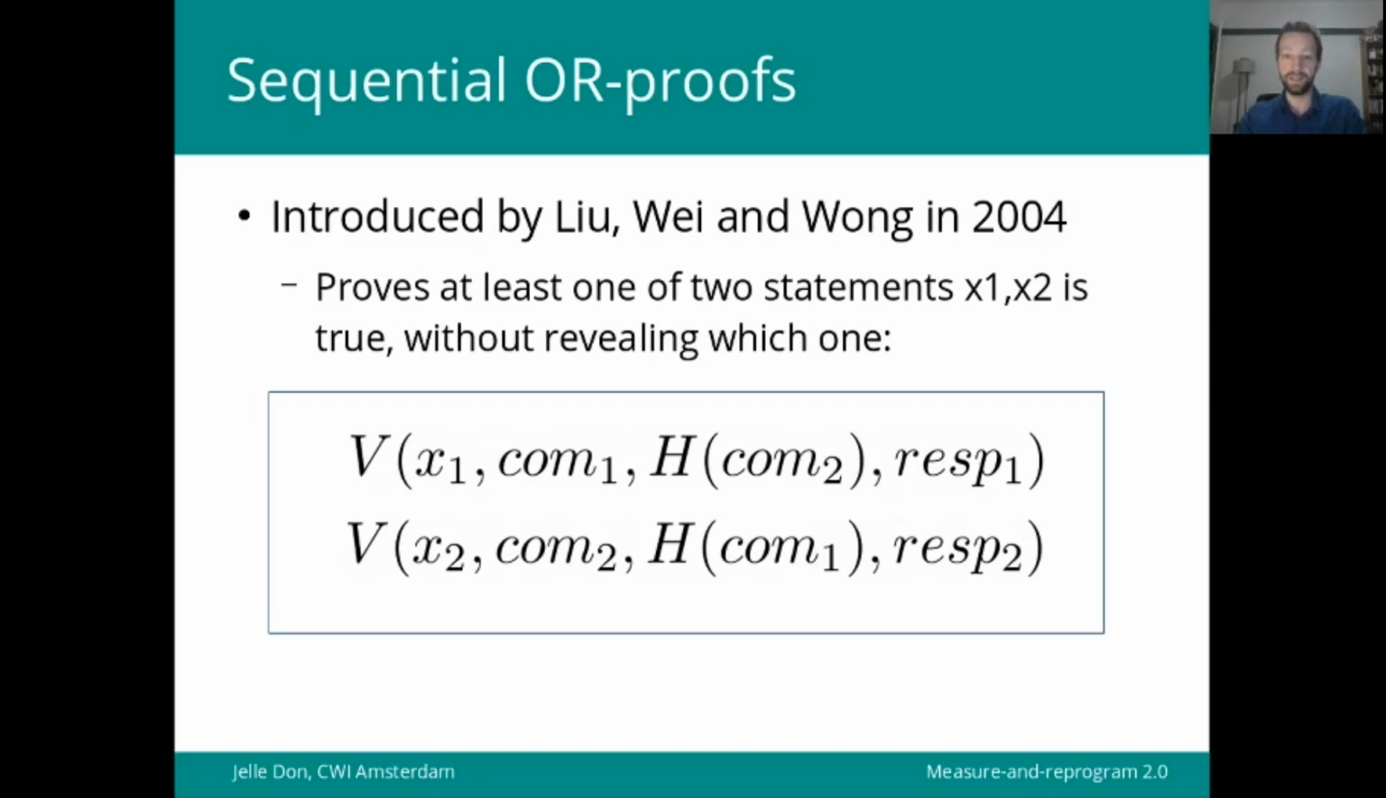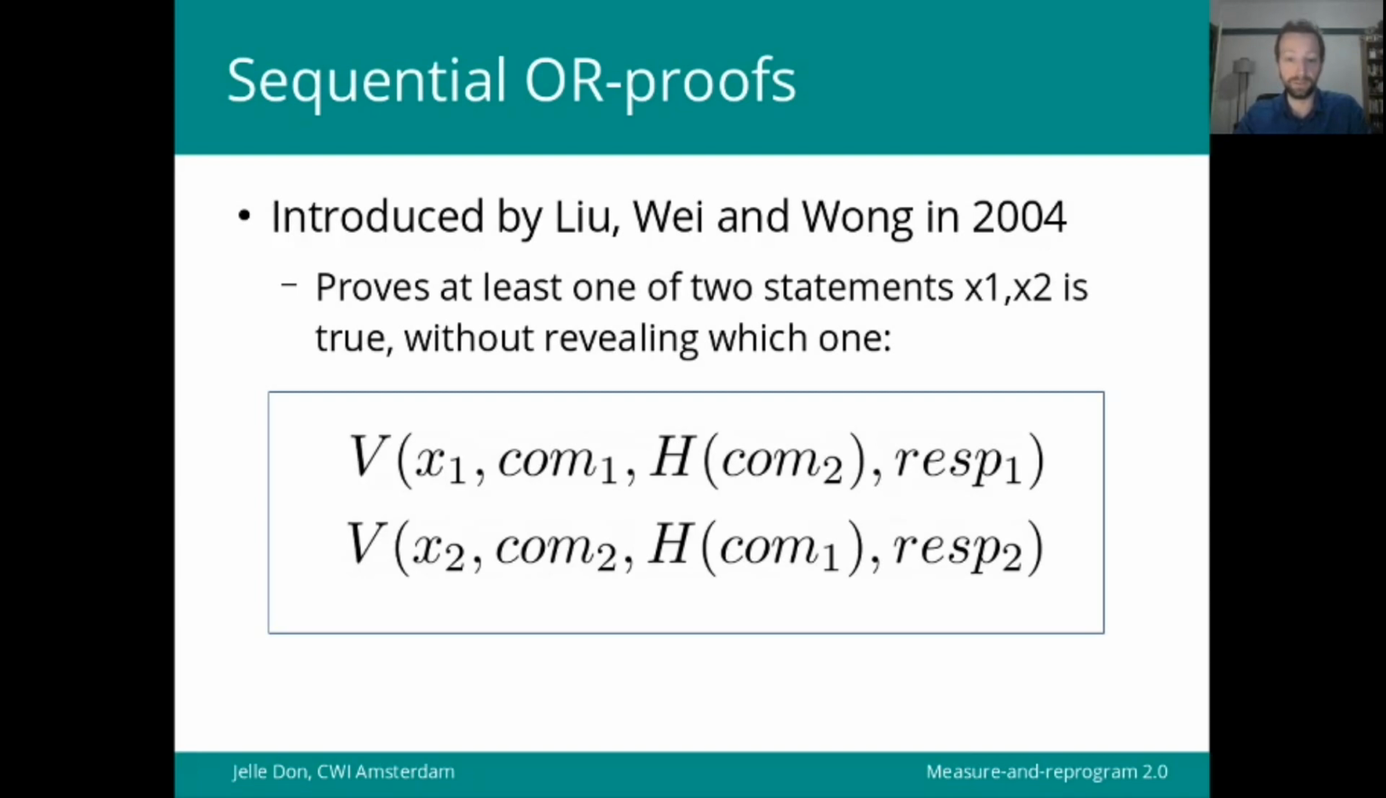Okay, so finally a few words about another application of our new technique, namely sequential OR-proofs. This is something introduced by Liu, Wei, and Wang in 2004. And it's Fiat-Shamir with a twist, which allows a prover to prove the truth of at least one of two statements, x1, x2, without revealing which one. So it's a proof of the disjunction, really. And how does it work? Well,